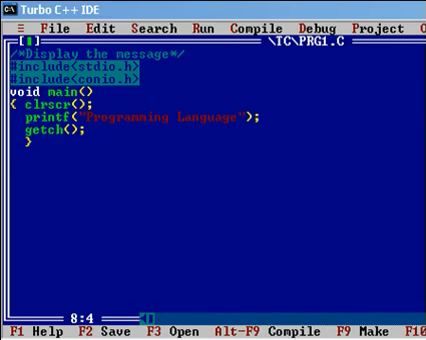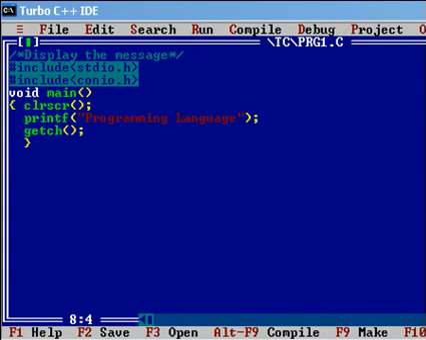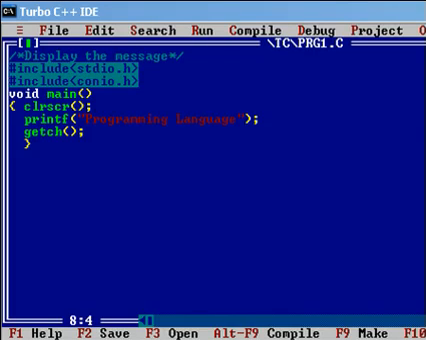Then press Alt and F9 keys for compiling the program. Then it will show success if you write the program correctly, otherwise it will give errors. Then run the program by pressing the keys Ctrl and F9. Then it will show the output as programming language. Then press any key to go to the previous window. This is our first program.